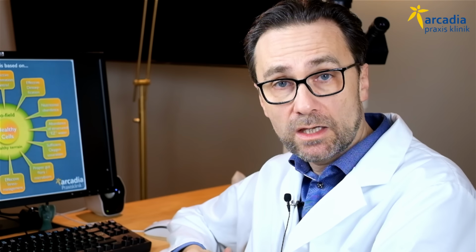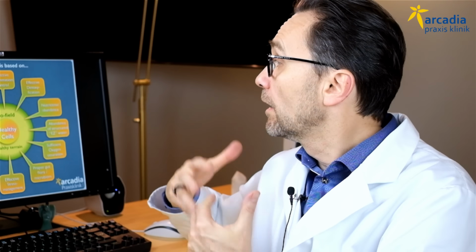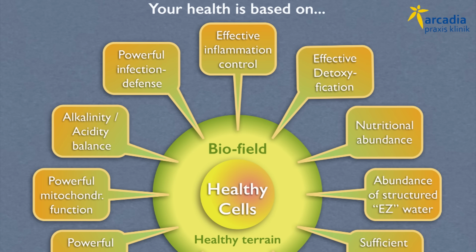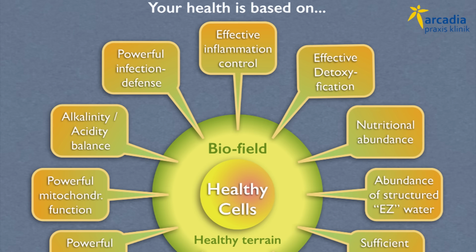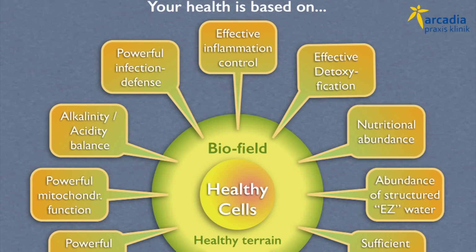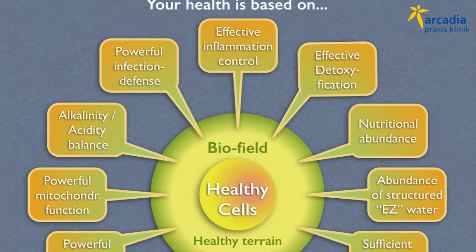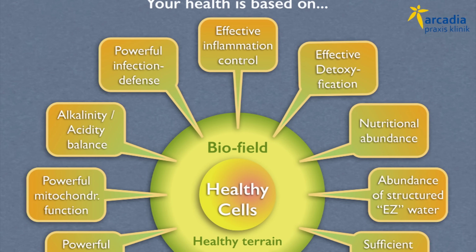We have to enhance the detoxification of the body's various organs and look where the blockades are and remove the blockades for detoxification. We have to provide a nutritional abundance where every one of the approximately 90 factors that a body needs in order to stay healthy is included.